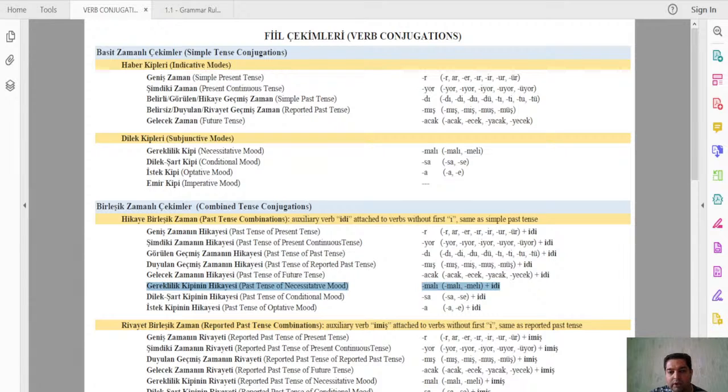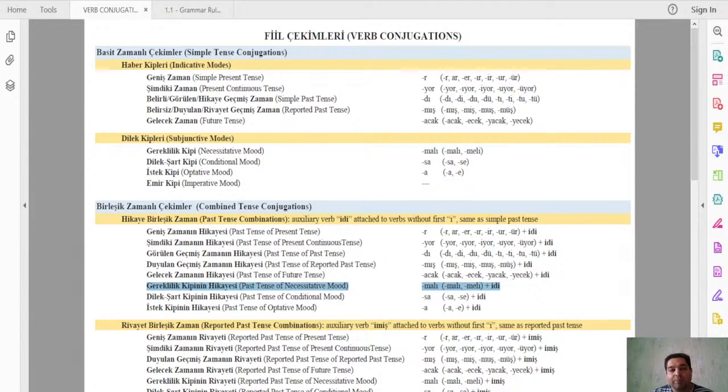Before we go on with this, let me remind you that this is all about how we say in English, I had to do. For example, I had to work, I had to go, I had to listen, I had to see, and so on.